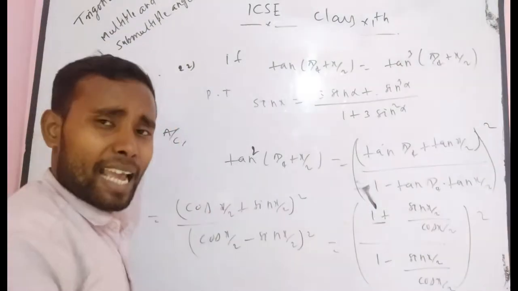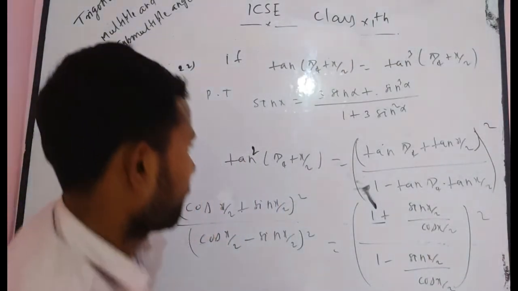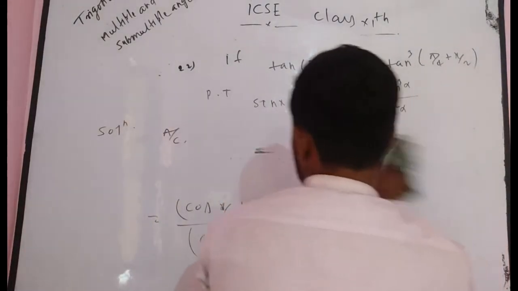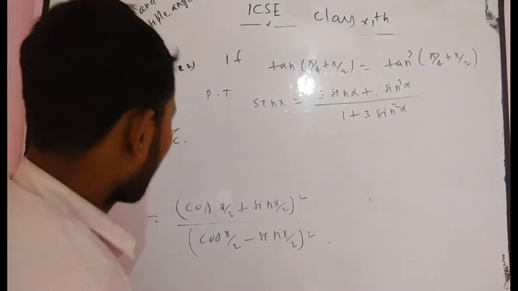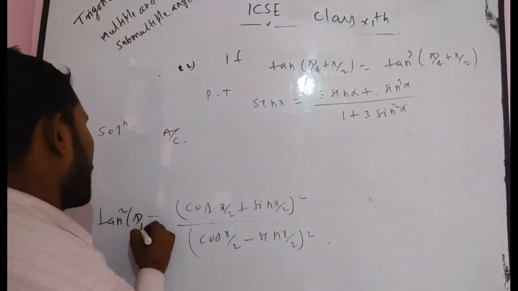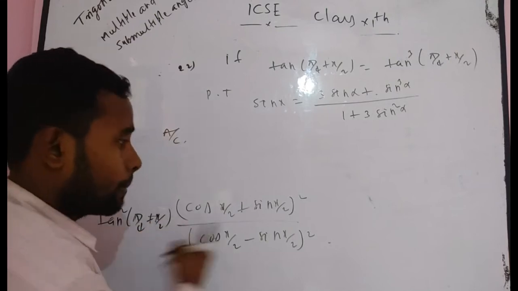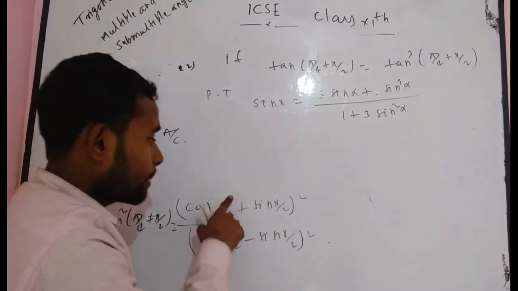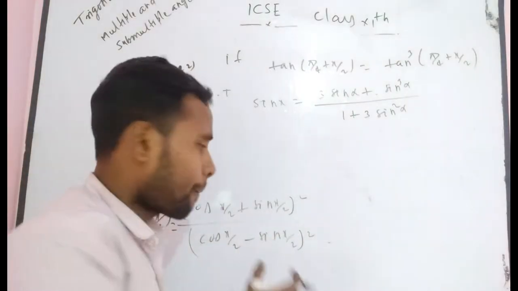After separating this way, here you have to write tan square pi by 4 plus x by 2 will be this. Now, after simplifying cos x by 2 plus sin x by 2, what is the formula of a plus b whole square?